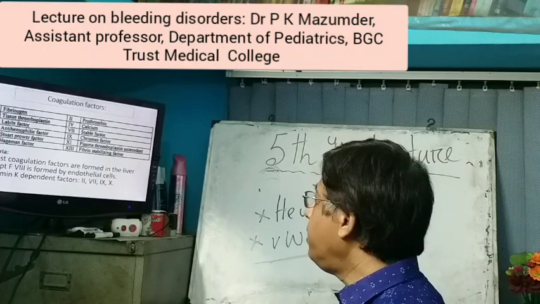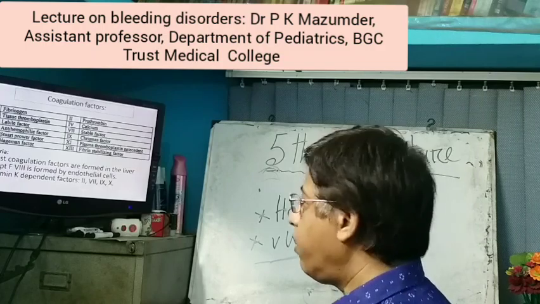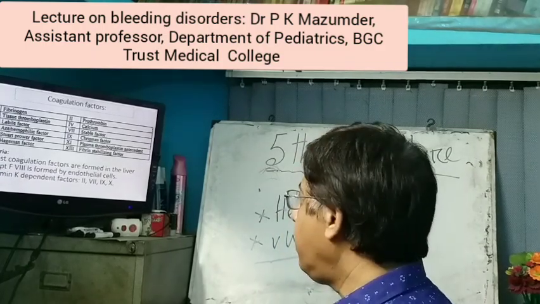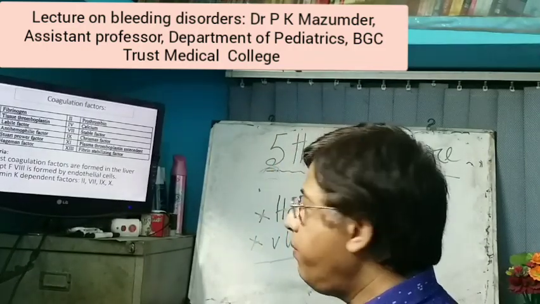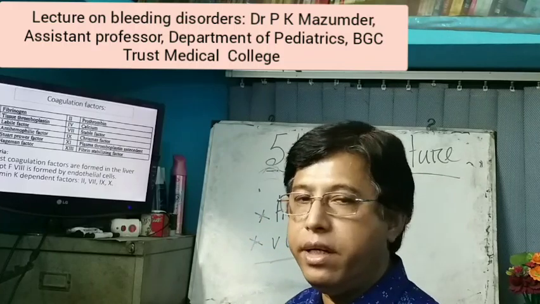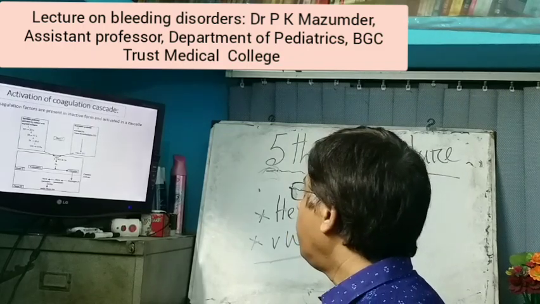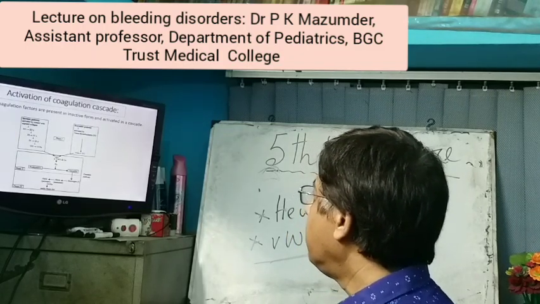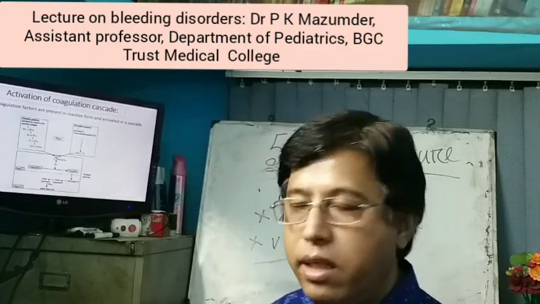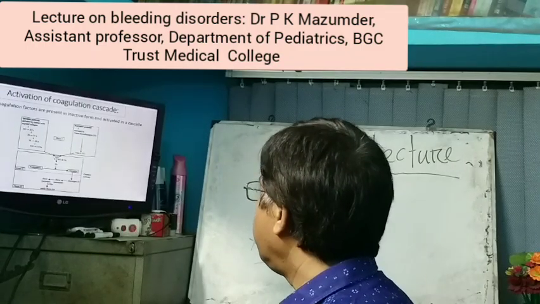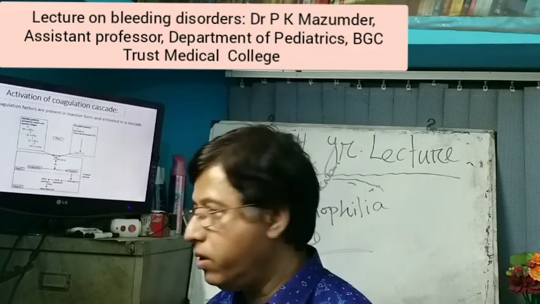Now, the criteria of these coagulation factors: most coagulation factors are formed in the liver except factor 8, which is formed by the endothelial cells. And among these factors, the vitamin K dependent factors are 2, 7, 9, 10. This is asked in the viva board. Now, activation of the coagulation cascade. Coagulation factors are inactive in the circulation. They become activated by this pathway. There are 2 pathways, intrinsic pathway and extrinsic pathway.